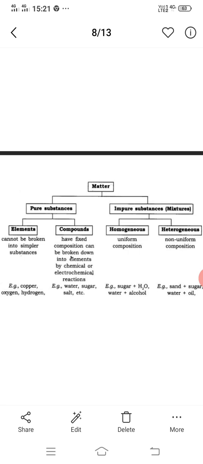Next we go to the compounds. A compound is a pure substance that is formed when the atoms of two or more elements combine chemically. A compound exhibits properties entirely different from the properties of its constituent elements. For example, the atoms of the elements hydrogen and oxygen combine chemically in a fixed ratio to form the compound water.